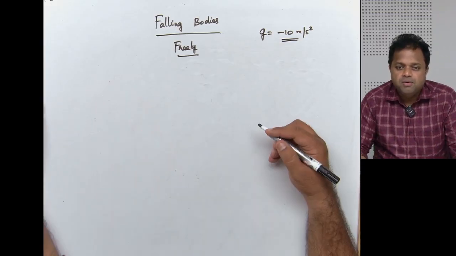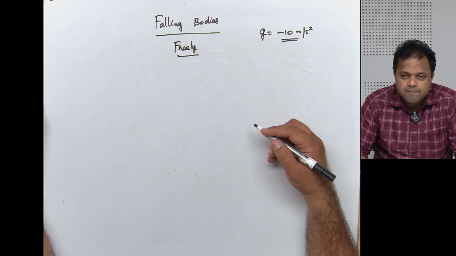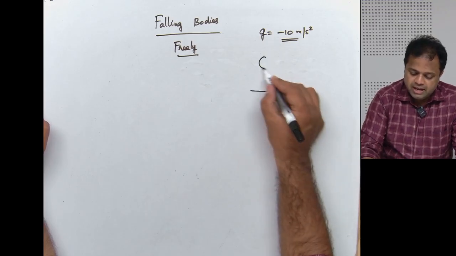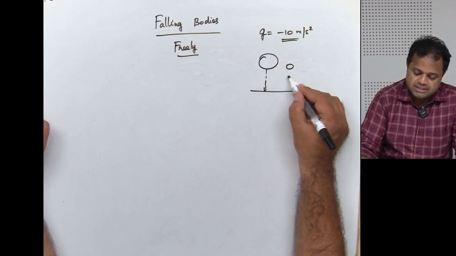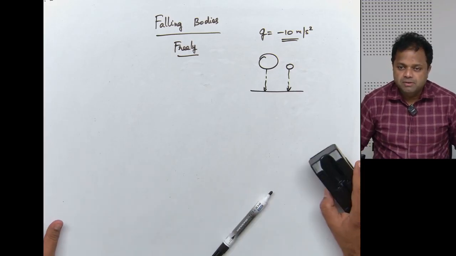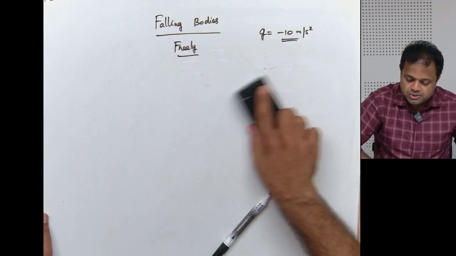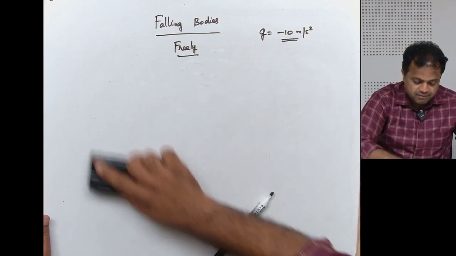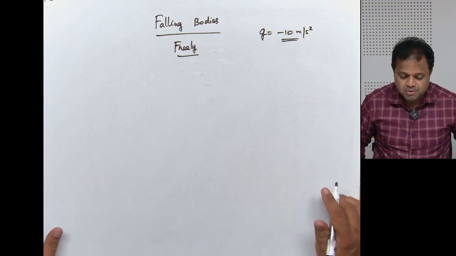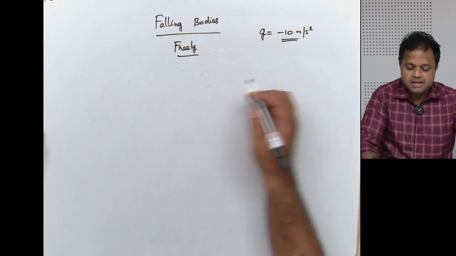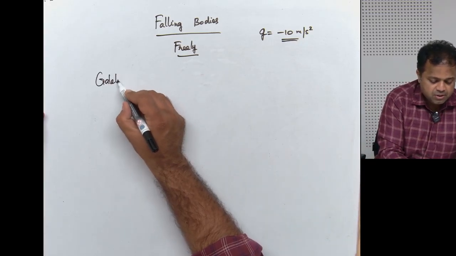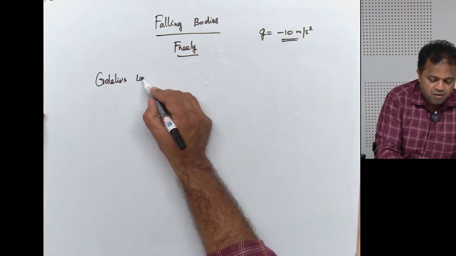Now, Galileo also found a very interesting pattern when bodies fall down. First discovery was what? He said a heavier body and a smaller body fall at the same rate to the ground. That is fixed. Everyone knows that now. He did not stop there. He came to one more very important conclusion, which normal people do not know, but students of physics should know. He came up with an interesting pattern observation, and today we call it Galileo's law of odd numbers.